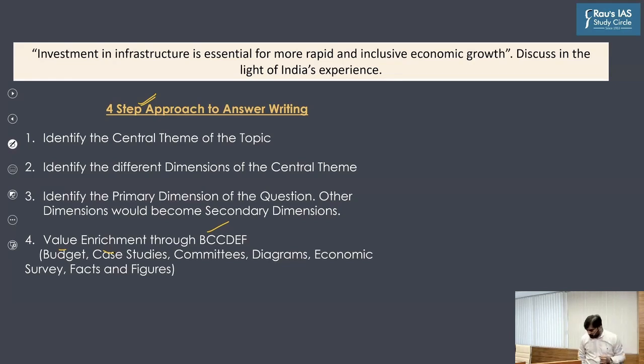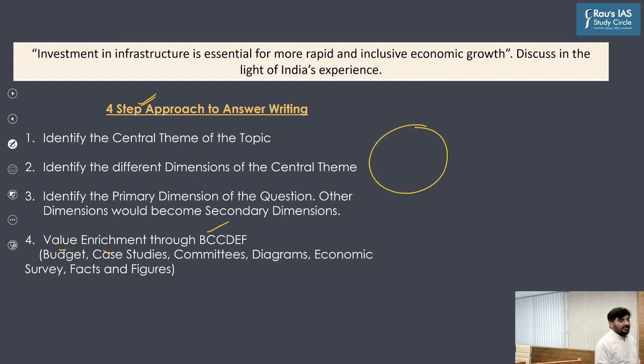Now, for example, let me apply this 4-step approach to one question. Let's say the question here is, public-private partnership in Indian Railways is a step in the right direction. However, it faces multifaceted challenges. Discuss. I hope you got the question, right? So let's try to adopt this 4-step approach here.